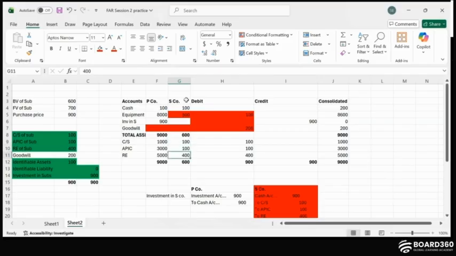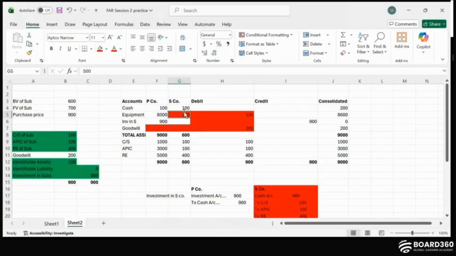So this was your book value, whose fair market value was 700, because the asset, which is equipment of $500, had a fair market value of $600 in the actual market, but in the books it was $500.